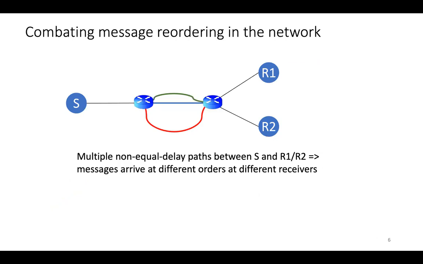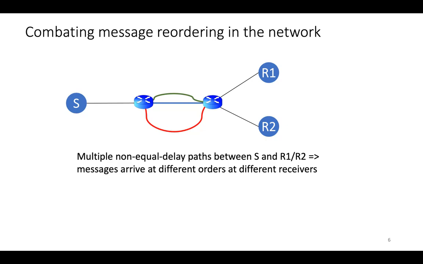So let me show you first why that might happen, and second, how you might fix it. Here's a toy topology: a sender, two switches, and two receivers, R1 and R2. The assumption here is that the links from the second switch to R1 and R2 have the same delay. The point of this example is that there are multiple paths of unequal delay between S and R1 or S and R2. Those are the three paths between the two switches. The blue path is the shortest, the green curved path is of intermediate length, and the red path is of the longest delay.